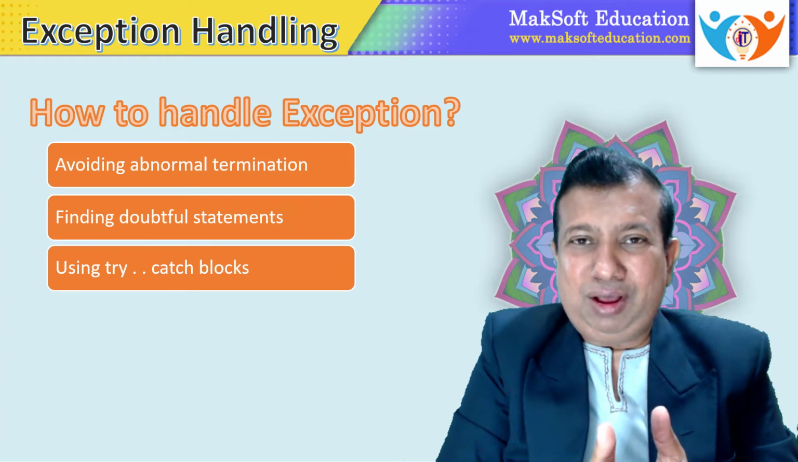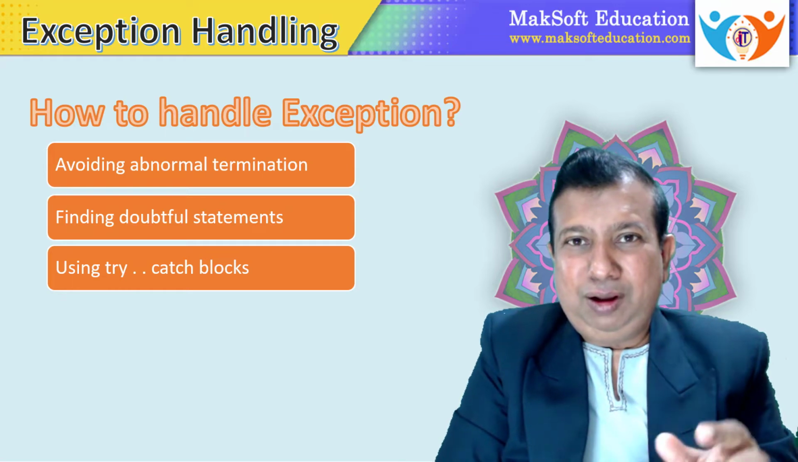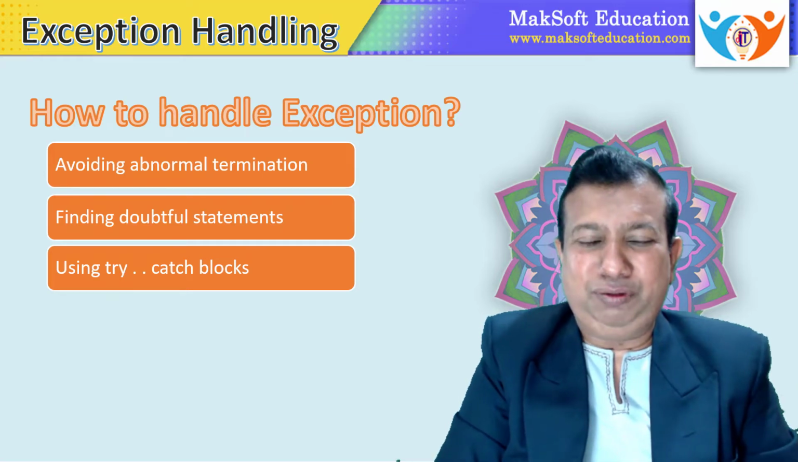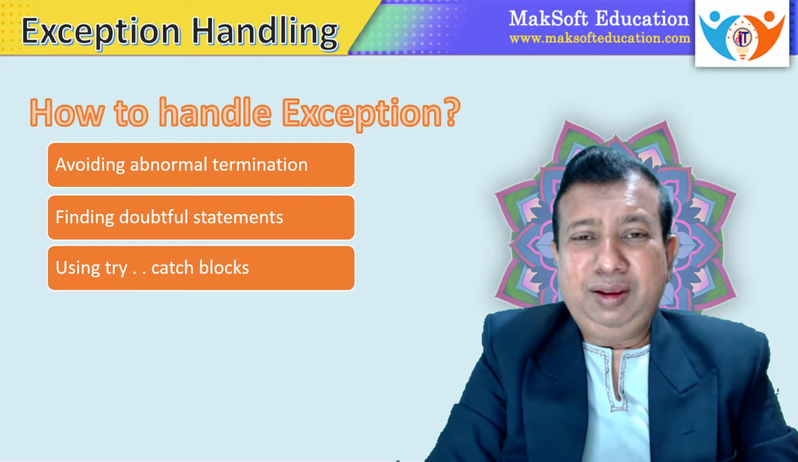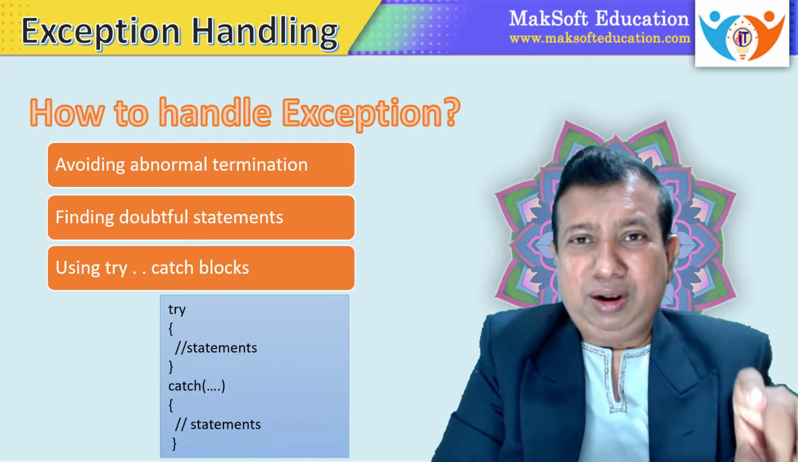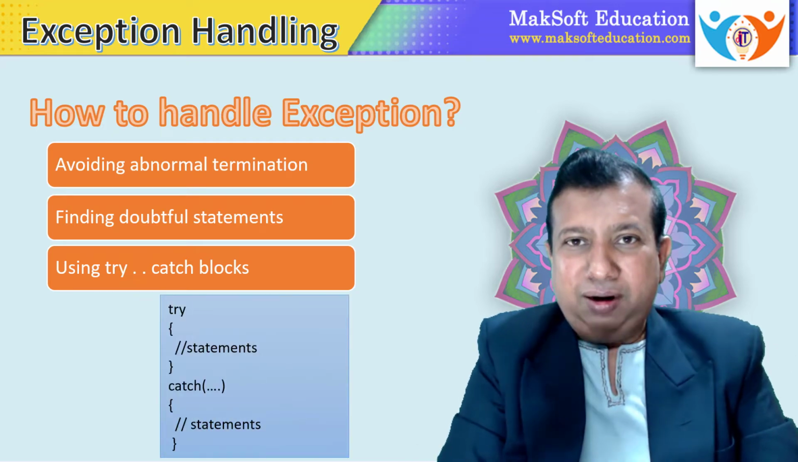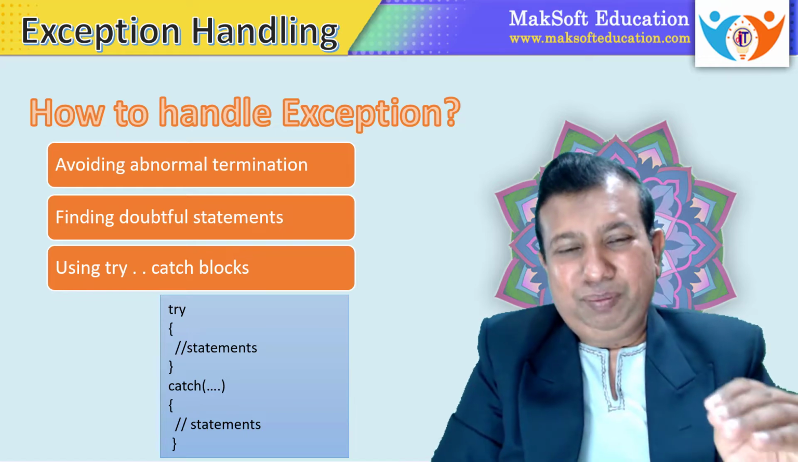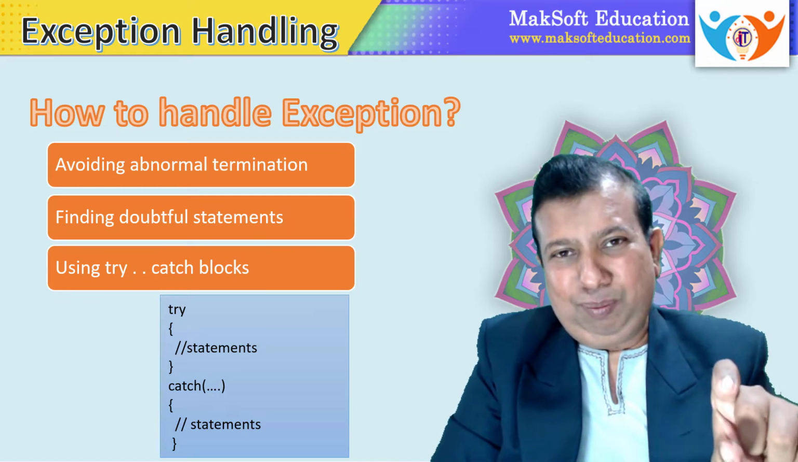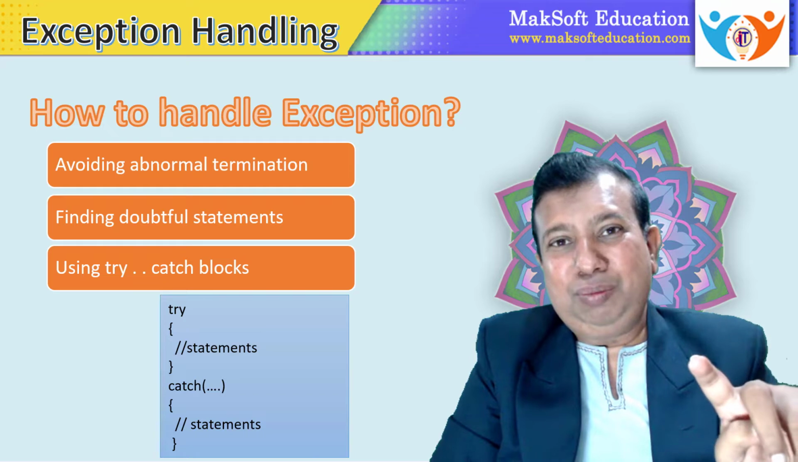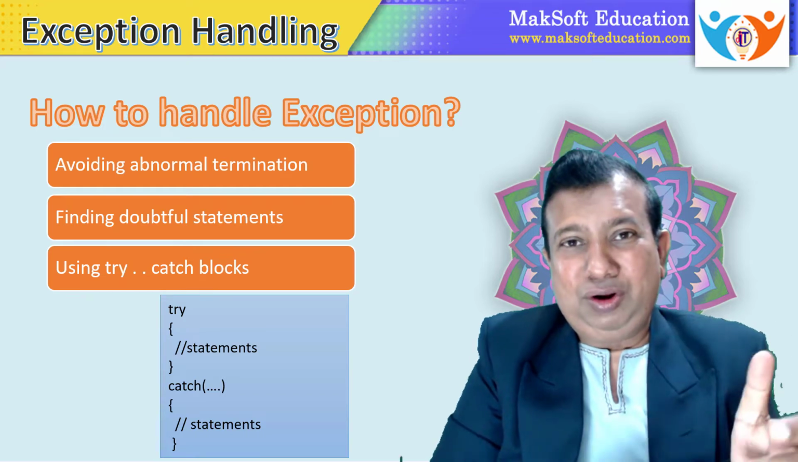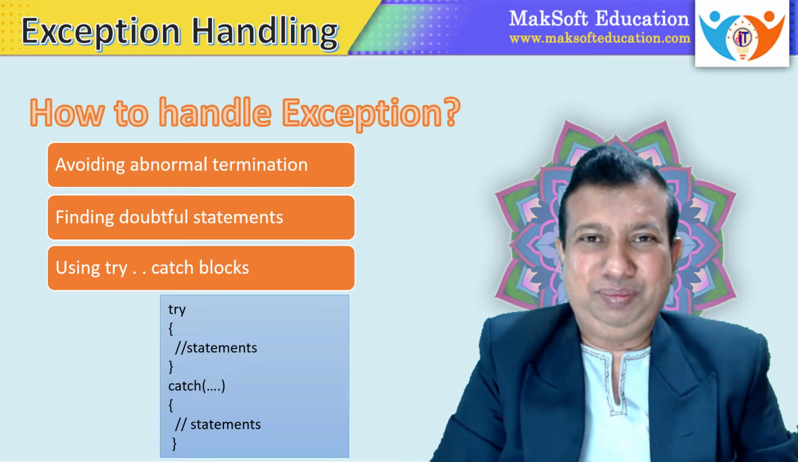Now catch blocks are used to handle the exceptions and a try block is used to write doubtful statements. So syntactically you can see here we are writing a try block and the try block contains some statements. Below the try block there is a catch block. Whenever an exception is thrown from the try block, it will be trapped in a catch block.